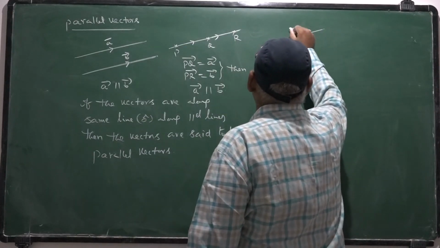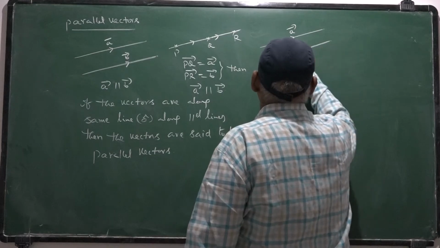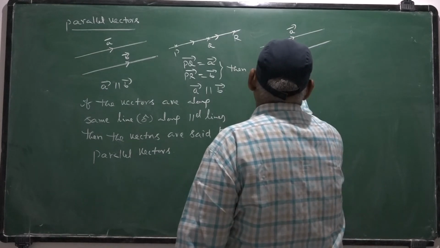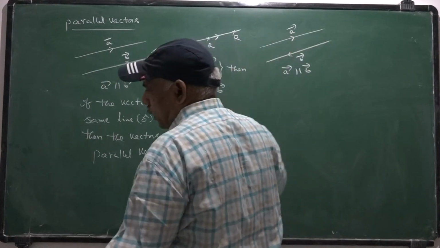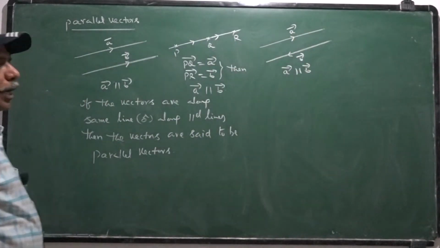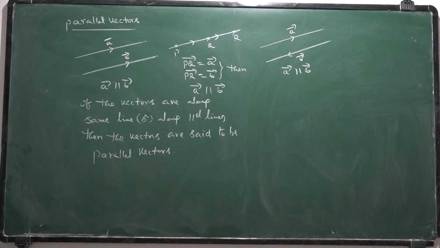This is one vector, this is another vector. Here also A bar is parallel to B bar, they are along parallel lines. The direction need not be same, but they should be along the same line or parallel lines.